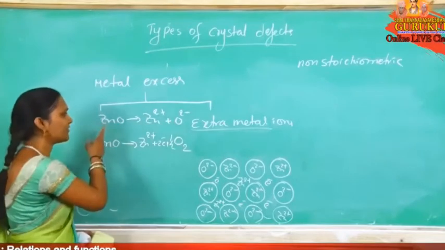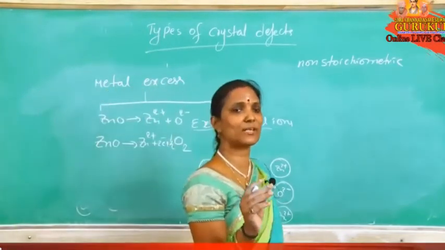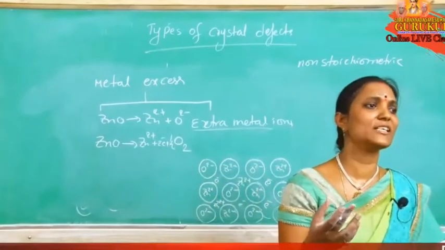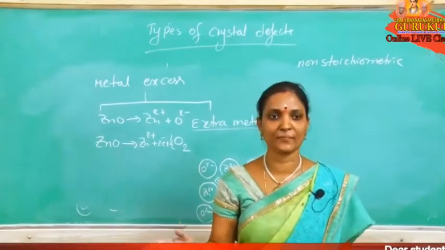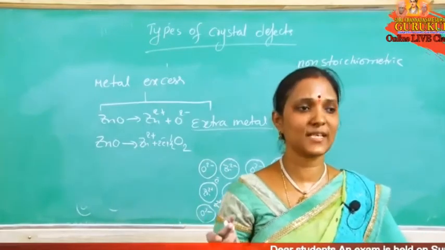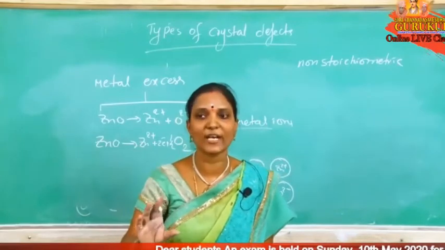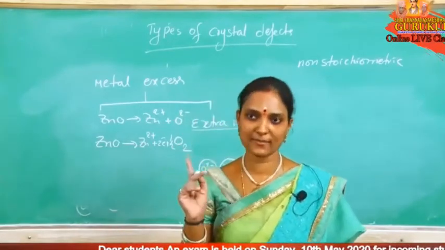Nothing but 3 very important questions. What are those 3 questions? Sodium chloride, lithium chloride, potassium chloride give flame colors because of, answer is F center. F center means the anionic site is occupied by free electrons. That is one important one.